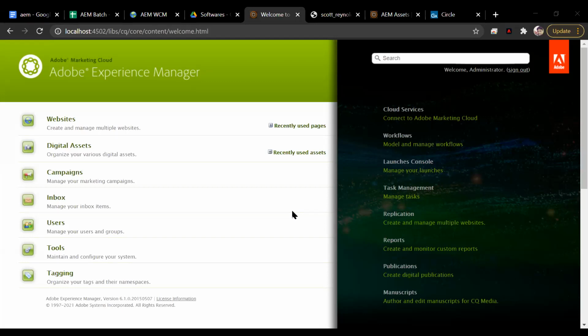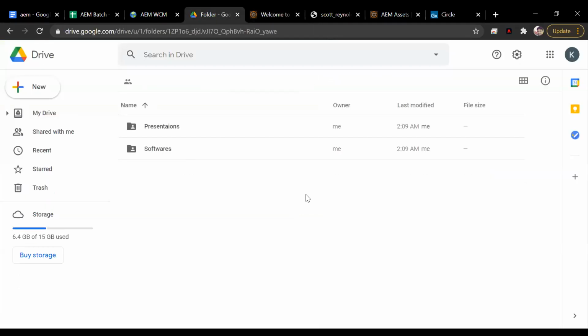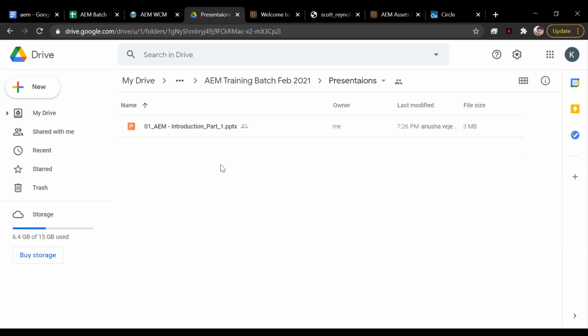Sir, where can we find the PDFs and PPTs about this? The PPTs I have already uploaded. If you got an email with the software link, everybody would have got the link to this folder. In this folder you will see two folders: presentation and software. In the software folder, you have the license files, the software, and the Java. In the presentation folder is the PowerPoint which we discussed yesterday. We will have a lot of other PowerPoint presentations, which I will keep uploading here. You have access to the entire folder, so keep checking on a regular basis. You will find new content here.